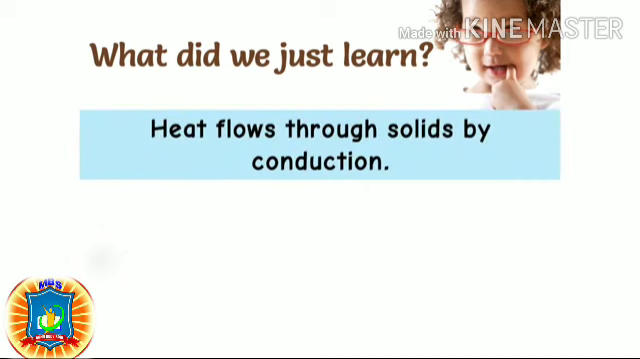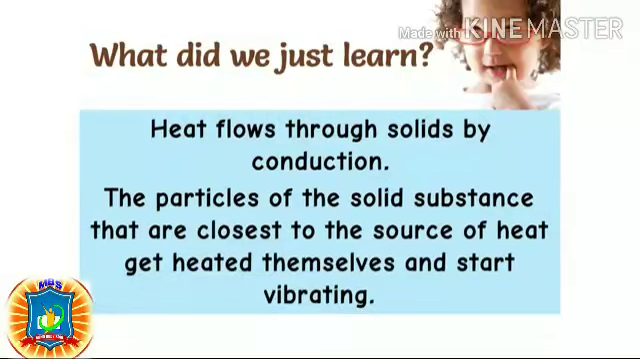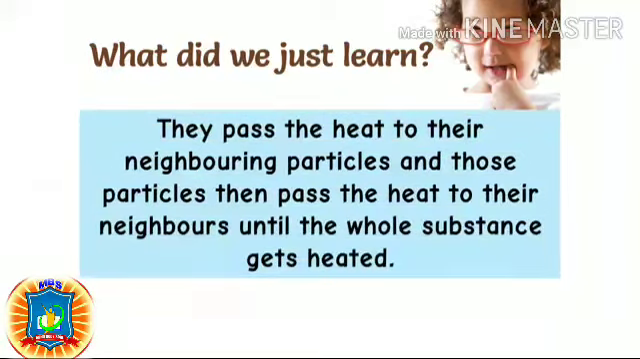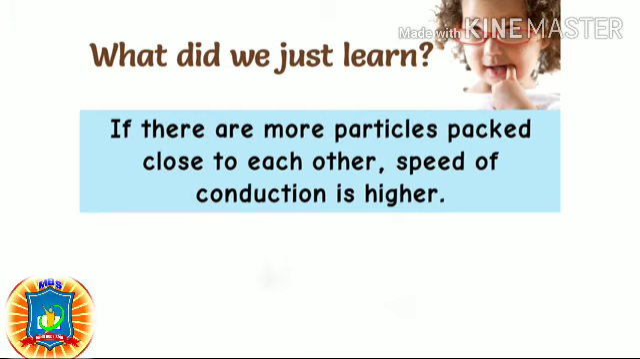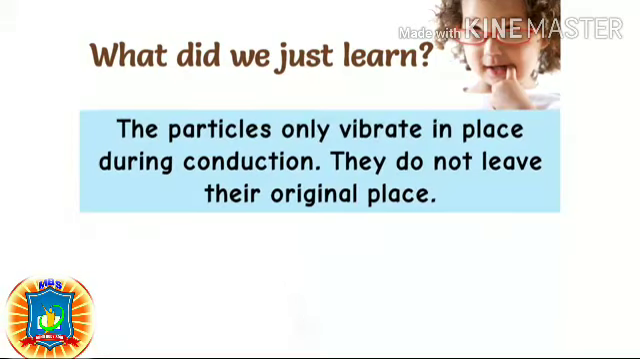Heat flows through solids by conduction. The particles of the solid substance that are closest to the source of heat get heated themselves and start vibrating. They pass the heat to their nearby particles, and those particles then pass the heat to their neighbors until the whole substance gets heated. If there are more particles packed close to each other, the speed of conduction is higher. The particles only vibrate in place during conduction, they do not leave their original place.